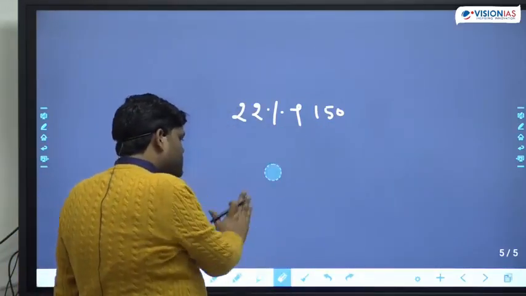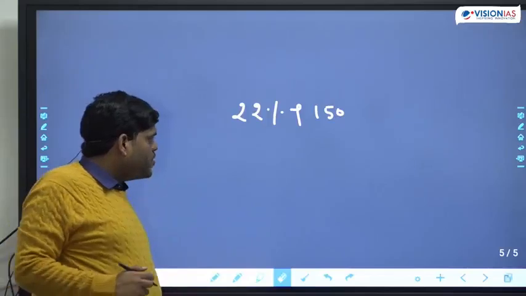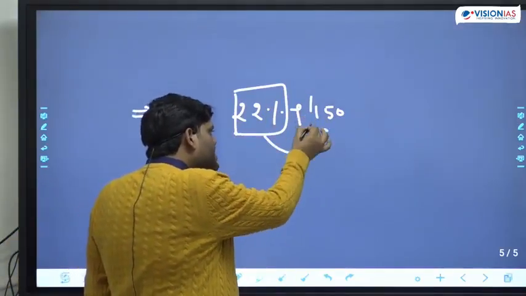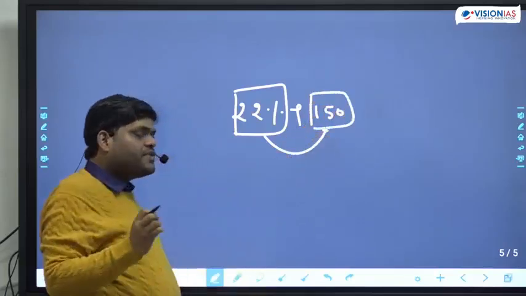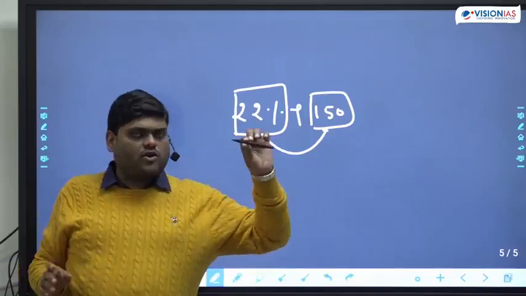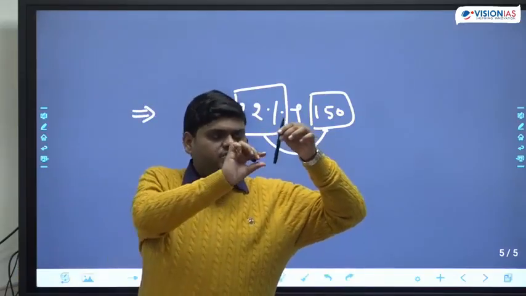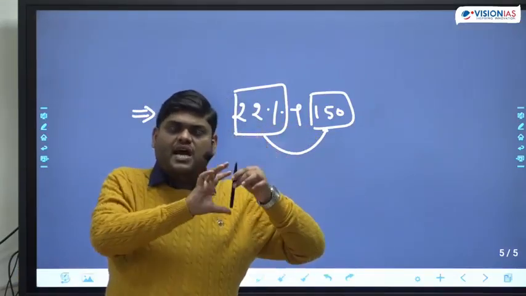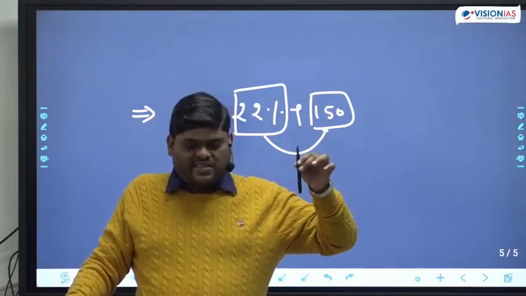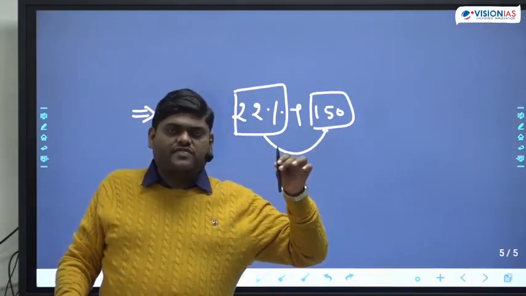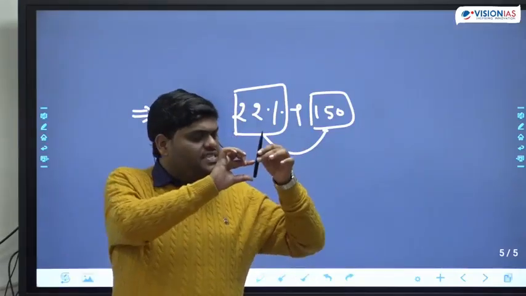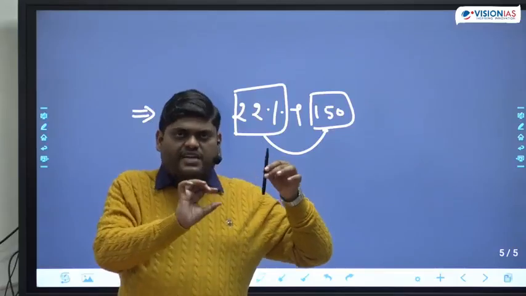See, suppose we are saying 22% of 150. What is the meaning of this? The meaning is that 150 is simply the 100%. Suppose this marker, or this pen, is in my hand. If I say this is 20% of this pen, that means the total complete length of the pen is 100%. This is your 100%, this is your 20%. Are you getting my point now?